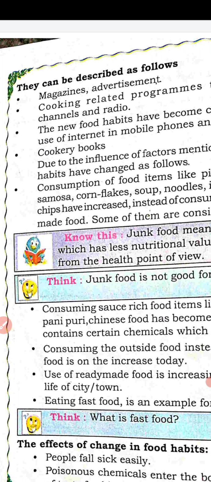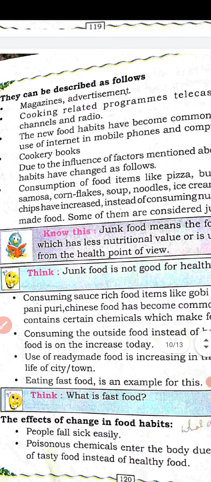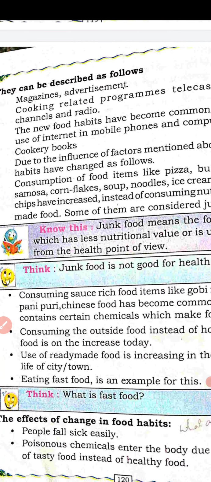We have to take care of the food we are eating. We have to see what type of food we have to eat. Many times the food cooked at home, the children do not like, whereas they like fast food. You can see the 5th point, consumption of food items like pizza, burger, sauce, samosa, cornflakes, soup, noodles, ice cream, chocolate chips, all are of interest. The children like these types of food.